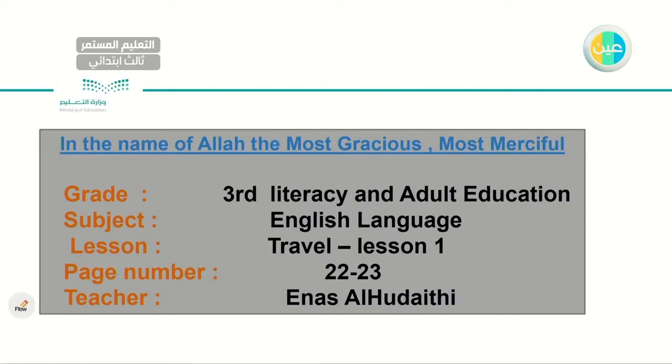The name of the unit is called travel and transportation. This is the first lesson, lesson number 1. You will find this at page 22 and 23. Page 22 and 23. Have them ready with some pencil if you need to take some notes.